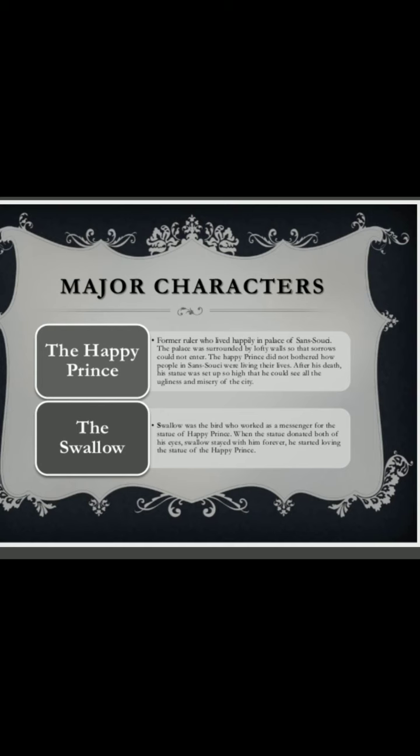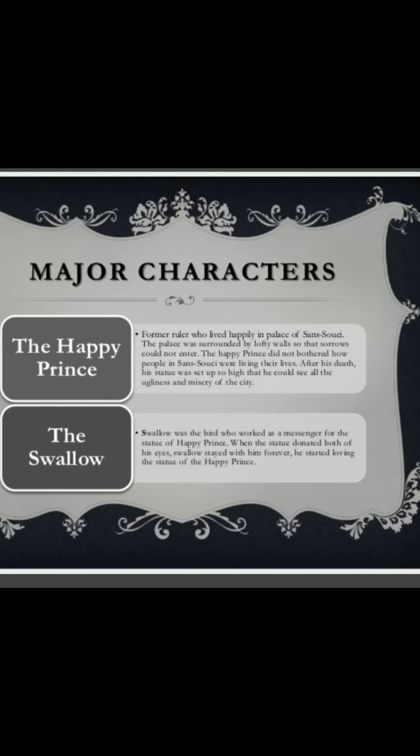Why do we call a prince a Happy Prince? Because he used to live in a palace whose walls were so high that sorrows were not allowed in that palace. So he used to dance every time, he used to sing every time. So everyone used to call him the Happy Prince. Everyone named him the Happy Prince.